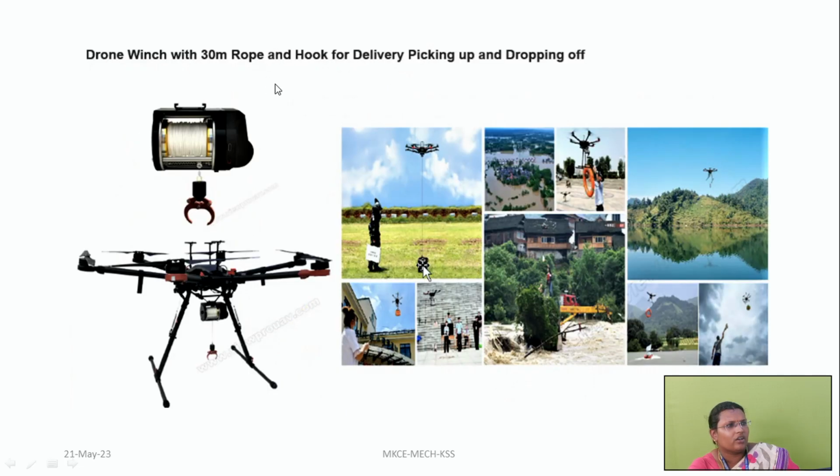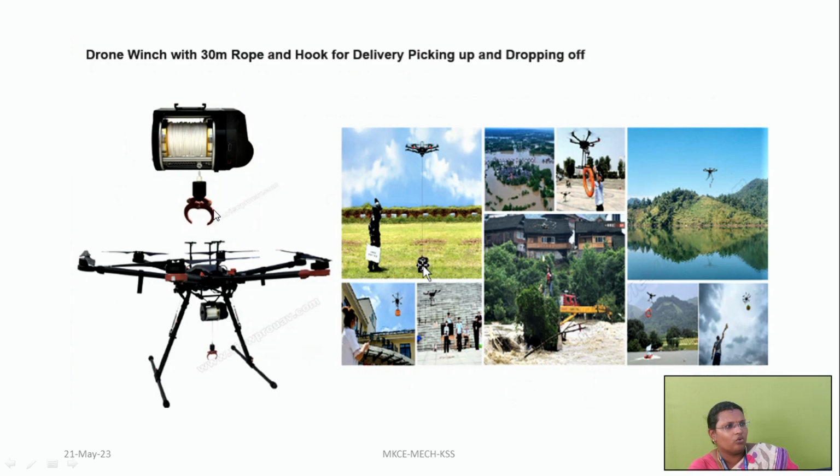And you can see a picture of drones picking up and dropping off people, things. Here are some images where you can see the drone is picking up and the drone is dropping. These are some delivery, picking up and dropping applications of drones.